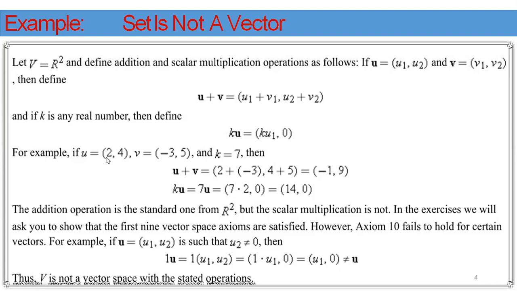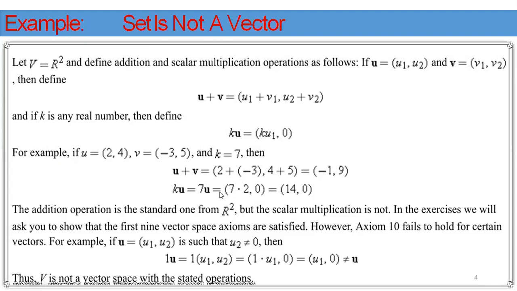For example, we take real vectors: u is equal to 2 comma 4, v is equal to minus 3 comma 5, and k is equal to 7. By the definition of vector addition, u plus v is equal to 2 plus minus 3, 4 plus 5, which is minus 1 comma 9. K into u is equal to 7 into u, by the definition of scalar multiplication: the first component is k into u1, and the second component is 0.